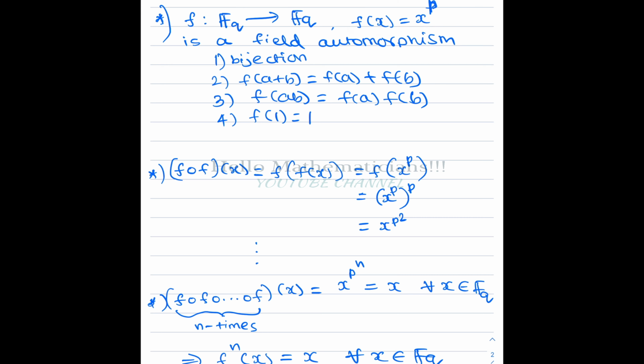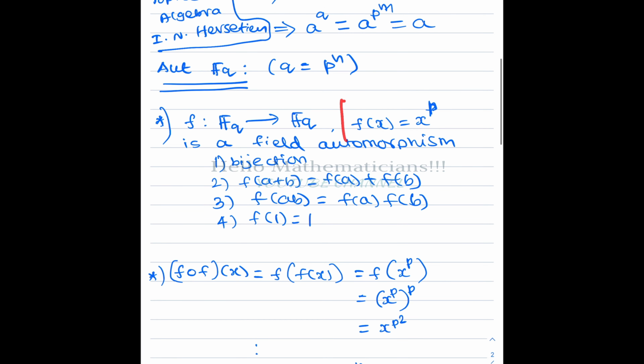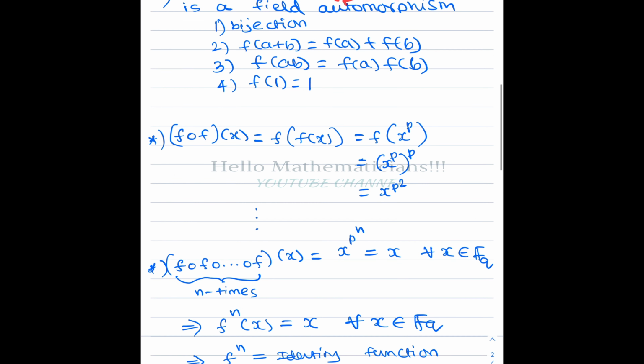Now we see what happens if you compose f with f. F composition f of x equals f of f of x. Now f of x equal to x power p. Note that this is our definition of f of x. So whatever you feed, it will raise to the pth power.